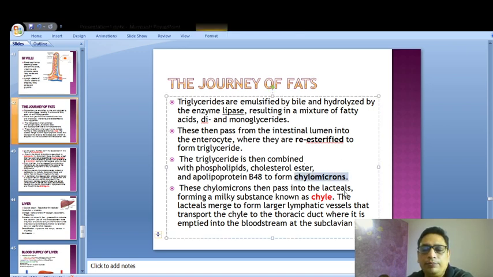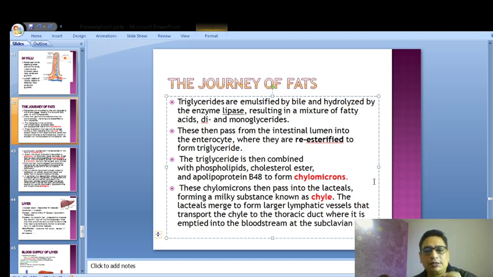So this term you remember, chylomicron. When the fat, broken down by the action of bile and lipase, gets inside the intestinal wall, inside the intestinal wall they again join together and form something called chylomicrons. These chylomicrons then pass into the lacteals, forming a milky substance known as chyle.